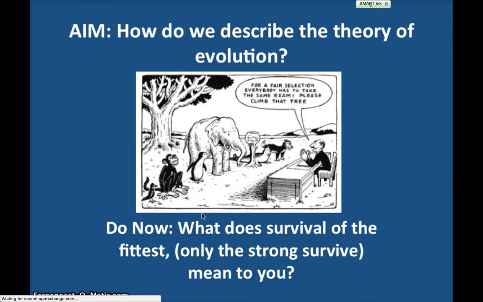Okay, so maybe you said something about how only certain organisms are going to be adapted to do well in their environment. For example, in the cartoon, not everybody will be able to climb the tree. In fact, only one organism will probably be able to climb the tree, which is the monkey. Everyone else would not be able to because they don't have the right adaptations. The same happens in nature.